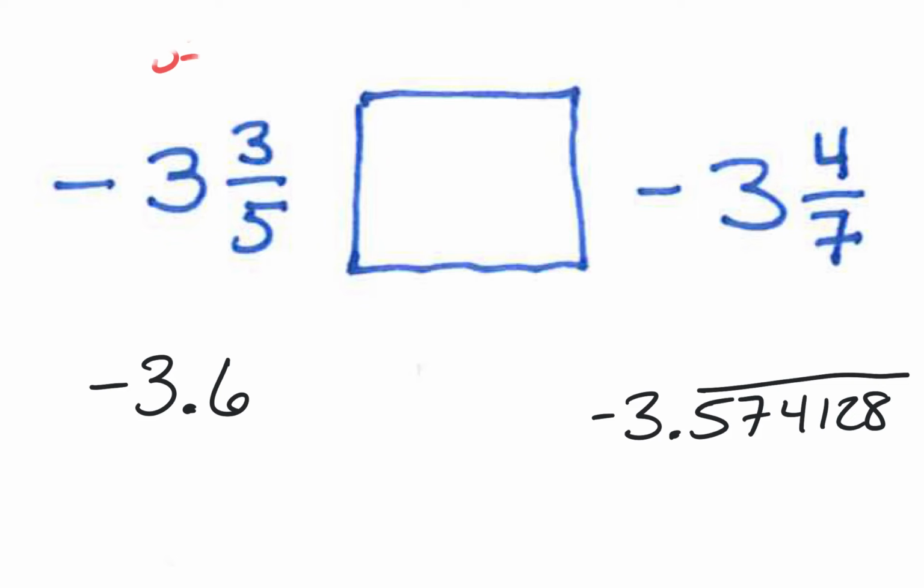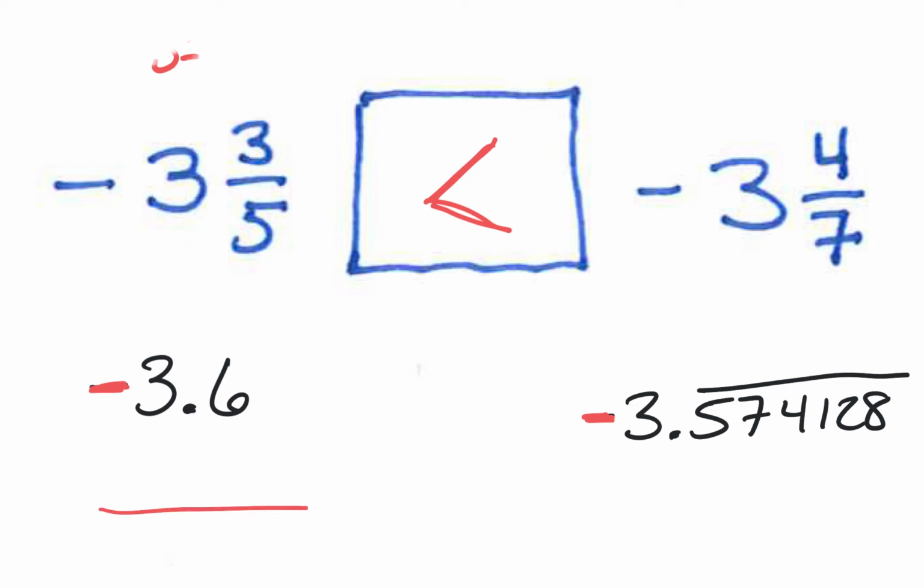All right, now the question is, and this is tricky because they're negative. Which one is larger? The larger number is going to be closer to 0. Take a guess. Jack? Negative 3.6 is not the larger number, because it's farther from 0. The negative 3.57 is closer to 0. It's the larger of the two values.